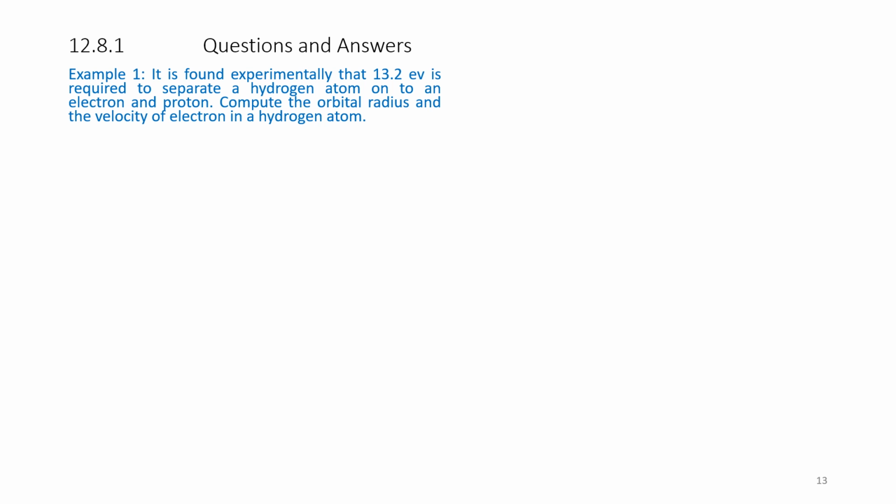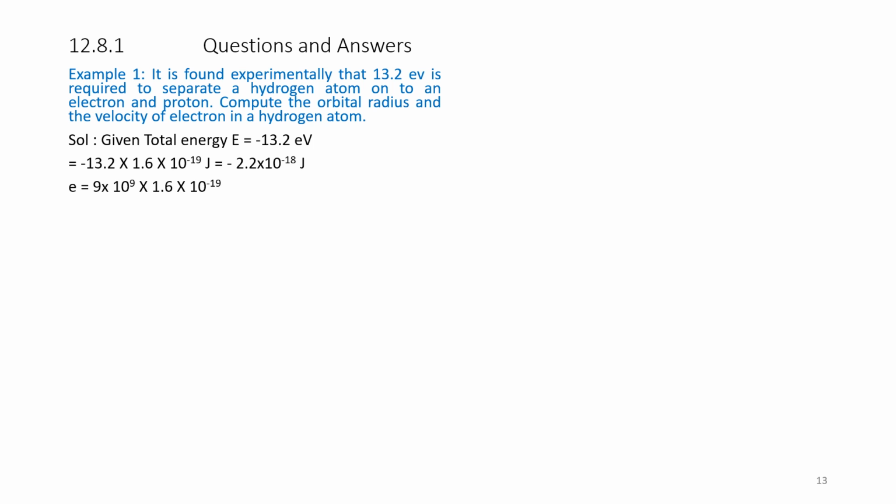Example 1. It is found experimentally that 13.2 electron volt is required to separate a hydrogen atom into an electron and proton. Compute the orbital radius and velocity of the electron in a hydrogen atom. Given total energy E is equal to minus 13.2 electron volt, that is equal to, in terms of joules, minus 2.2 into 10 to the power of minus 18 joules. So, we know the charge of an electron is equal to 1.6 into 10 to the power of minus 19 coulombs, and 1 over 4 pi epsilon naught is 9 into 10 to the power of 9.